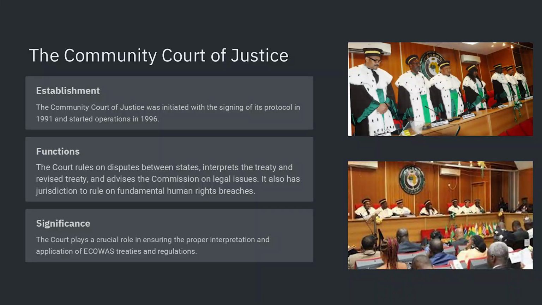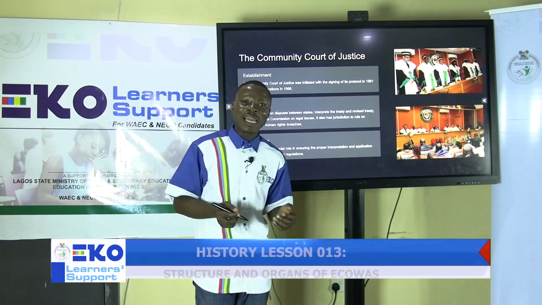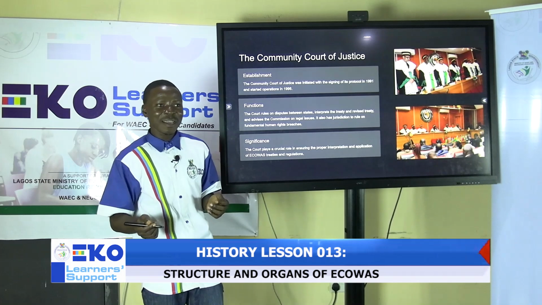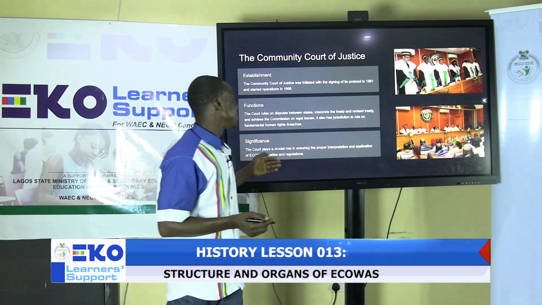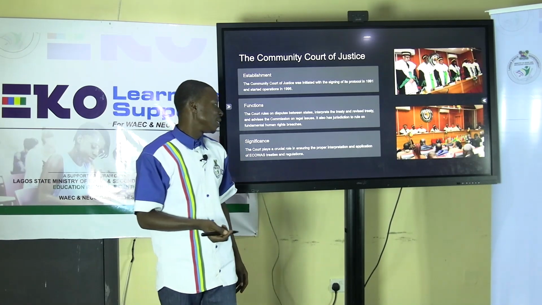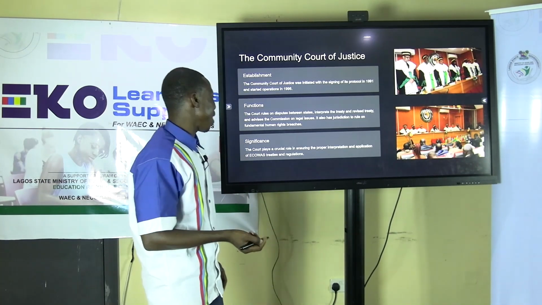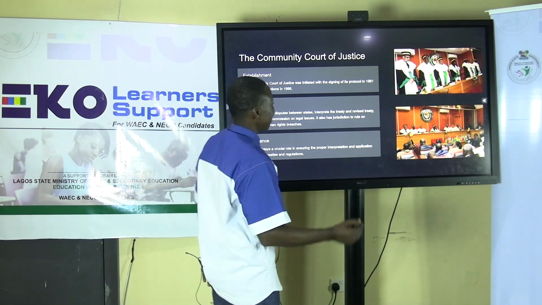Also, we will look at the significance. The court plays a crucial role in ensuring the proper implementation and application of ECOWAS treaties and regulations, because you know treaties are legal terms. They are mostly legal documents that even sometimes the head of state that signs them may not know the extent and implication of what they are signing. So it is the function and the duty of the Community Court of Justice as an organ of ECOWAS to ensure the implementation of all these treaties and to ensure that the regulations and rules within them are properly enacted.